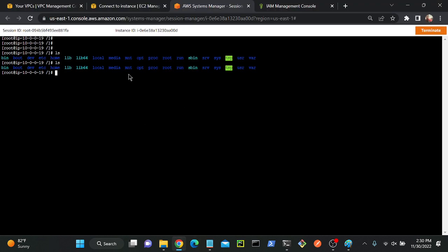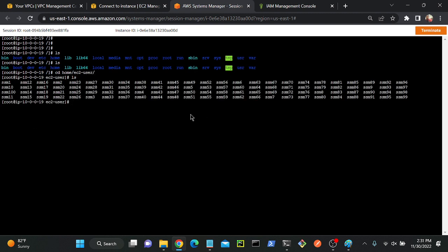Okay, now I'm in a home directory. First I have to go to where? cd /home/ec2-user, ls. You can see that 100 files over here. See, I connected my server by using private IP address. I don't have any public IP address. I did not need to use any jump host or bastion host. So what I did over here, I created one endpoint on my subnet. Then I connected to my virtual machine by using AWS PrivateLink.